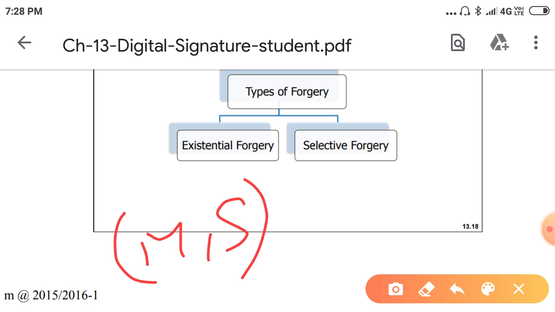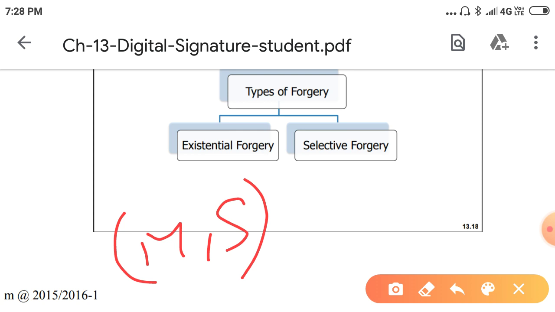In this type of forgery, he may be able to forge Ali's signature on a message with content selectively chosen by Eve. The probability of such forgery is low, but not negligible. So these are the two types of forgeries: existential forgery and selective forgery.